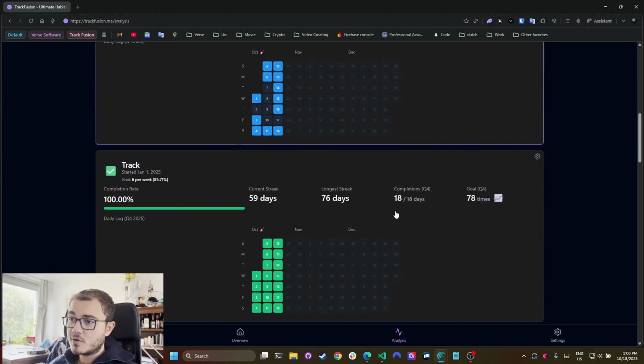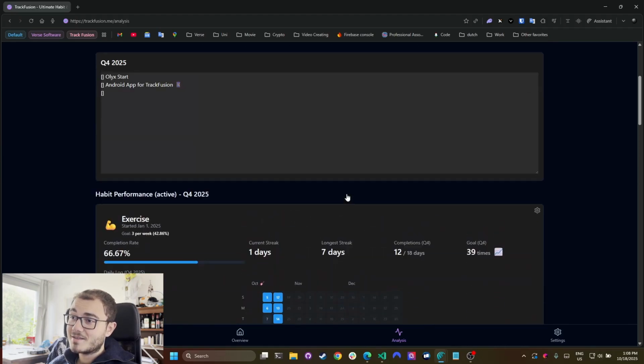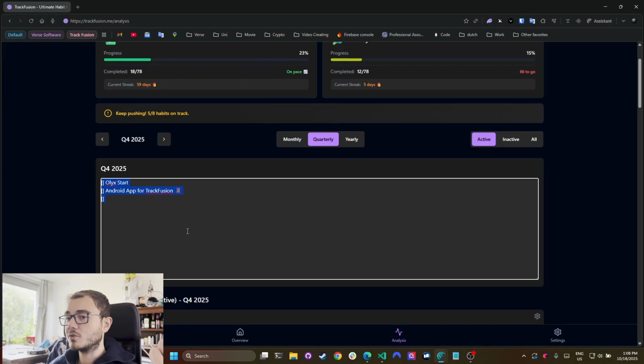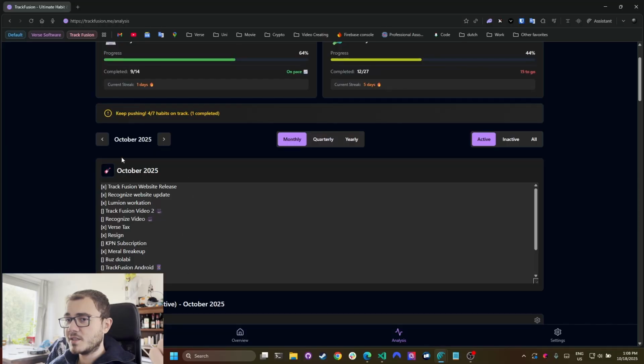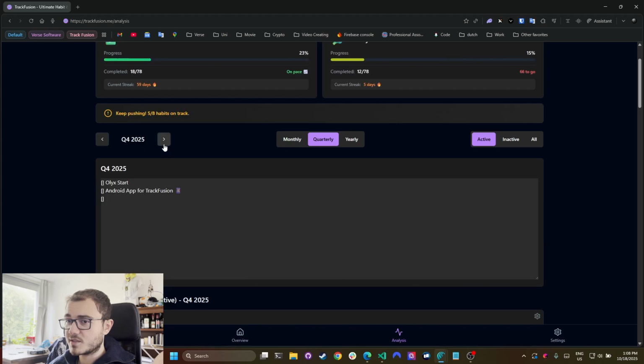So now you're viewing in the quarter, which I don't use that much. I use this quarterly view for the financial side of the stuff. You can also see for each quarter there's a different type of note element. For the month you have this, of course each month is different. For the quarterly view, you have another summary thing. I use this for evaluating the quarter or the month or the year, or just some notes. It's very useful, I think.